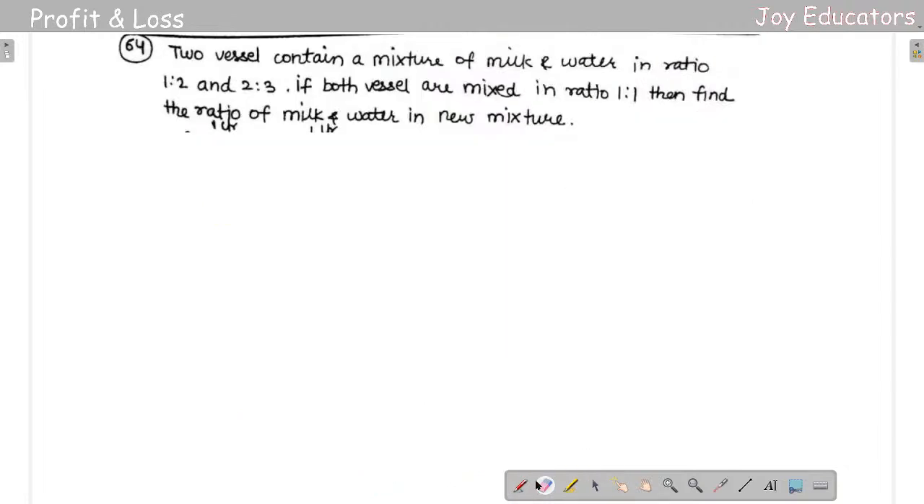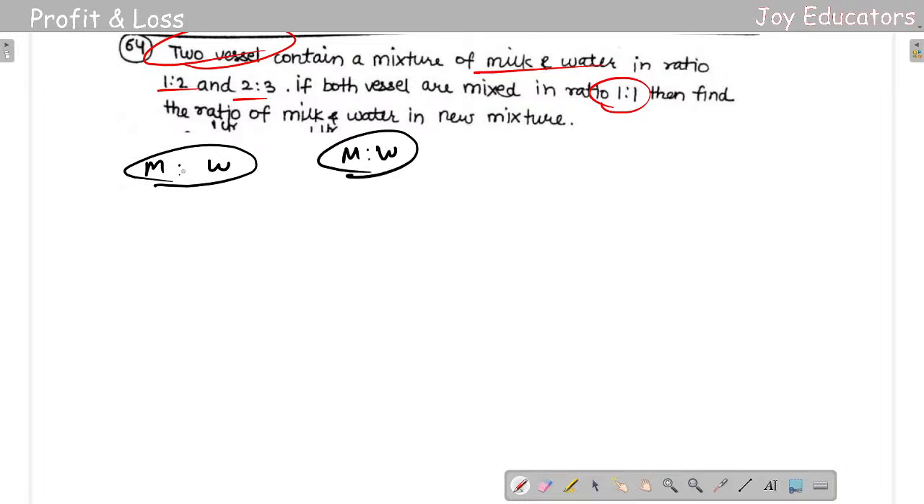Last question for the day. Two vessels contain a mixture of milk and water in the ratio of 1:2 and 2:3. If both vessels are mixed in the ratio of 1:1, the ratio of milk and water in the new mixture is? Milk is to water, 1:2 here, 2:3 here.